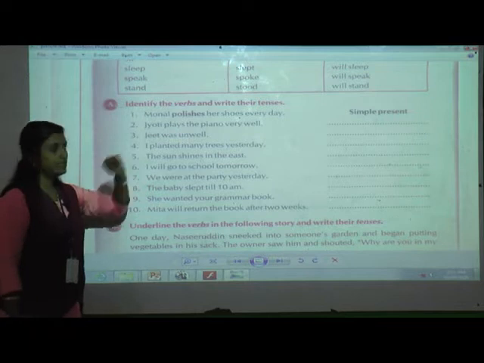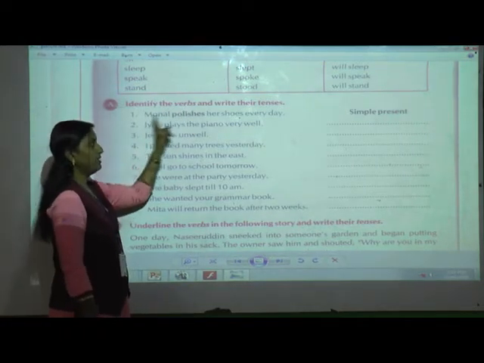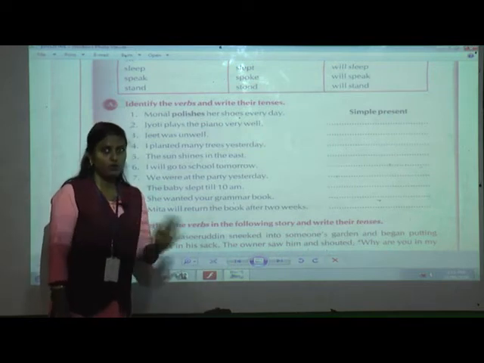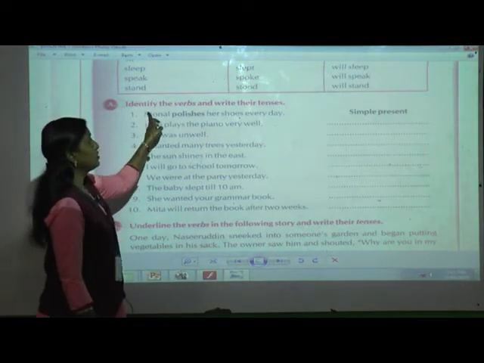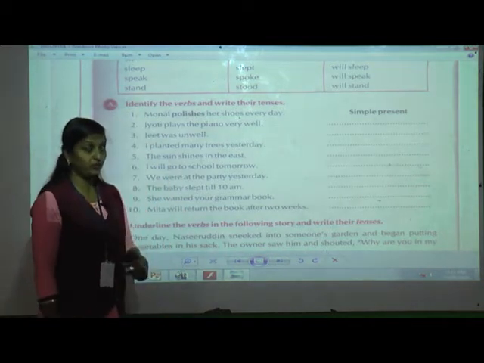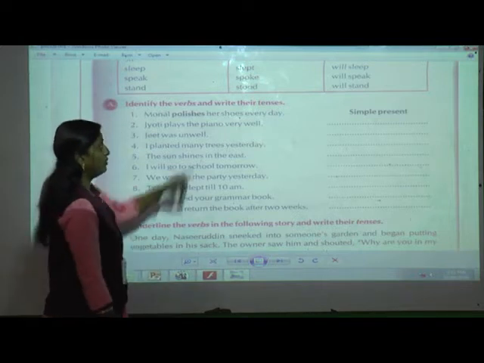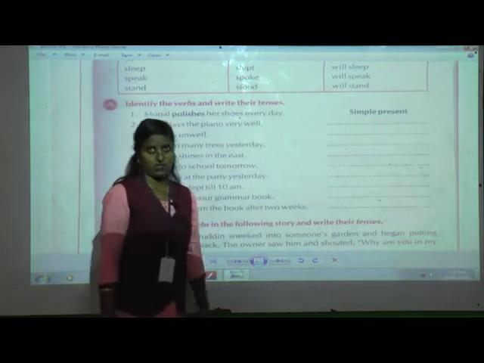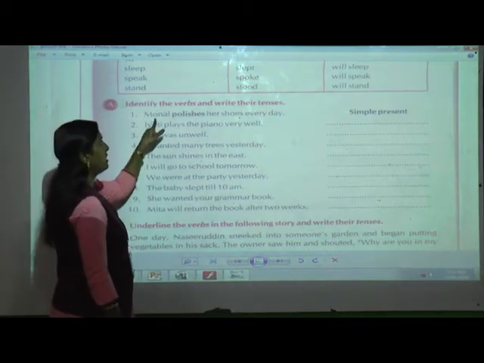They have told us to identify the verbs in a sentence. As I have told, without a verb a sentence does not make any sense. Each sentence has one verb, or it may be two or three verbs, and then you have to write in which tense it is. Ready? So one they have done for us.